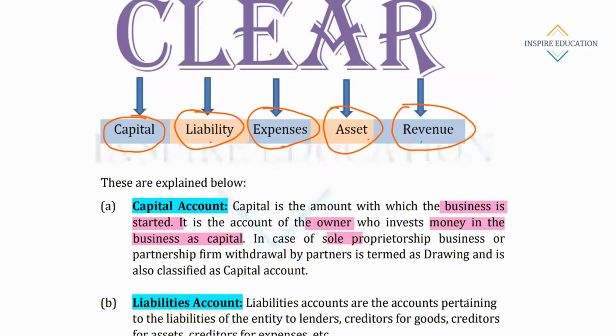In case of a sole proprietor business or partnership firm, withdrawal by partners is termed as drawings. Here we have capital, but in case of a partnership firm or sole trade, meaning a business run by a single individual, the owner withdraws money from the business. That is called drawings. Capital and drawings are reverse.